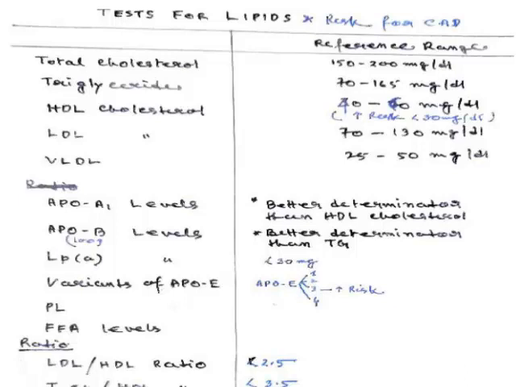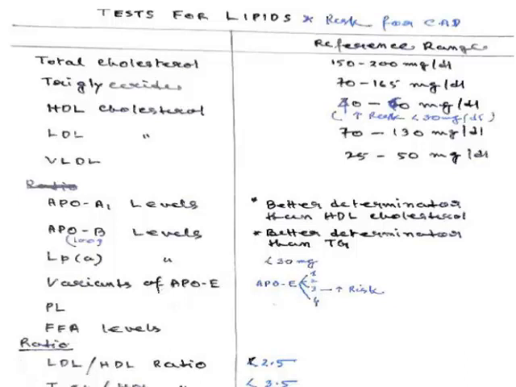They have reference ranges that are usually present in normal control populations. Total cholesterol is usually 150 to 200 milligram per deciliter. The triacylglycerol is usually 70 to 165 milligram per deciliter.